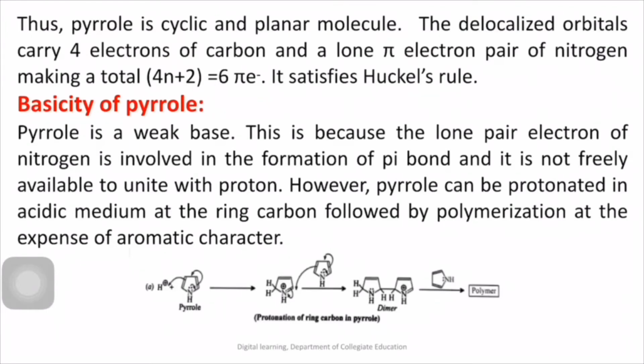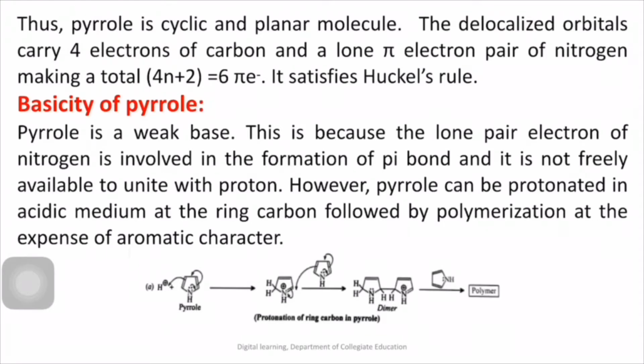Next, the basicity of pyrrole. We know that compounds containing nitrogen act as a base. That means pyrrole is basic in nature, but it is a weak base because the lone pair of electrons of nitrogen is involved in delocalization and is not available for protonation.